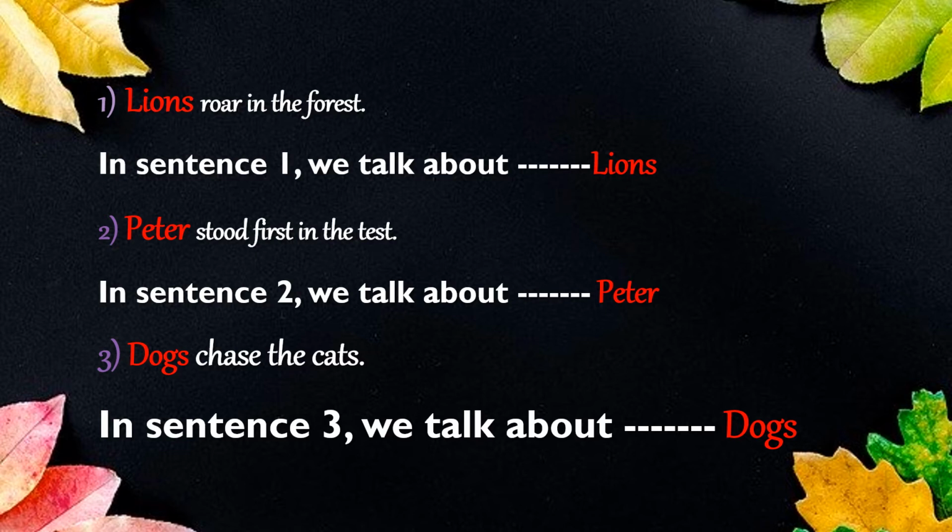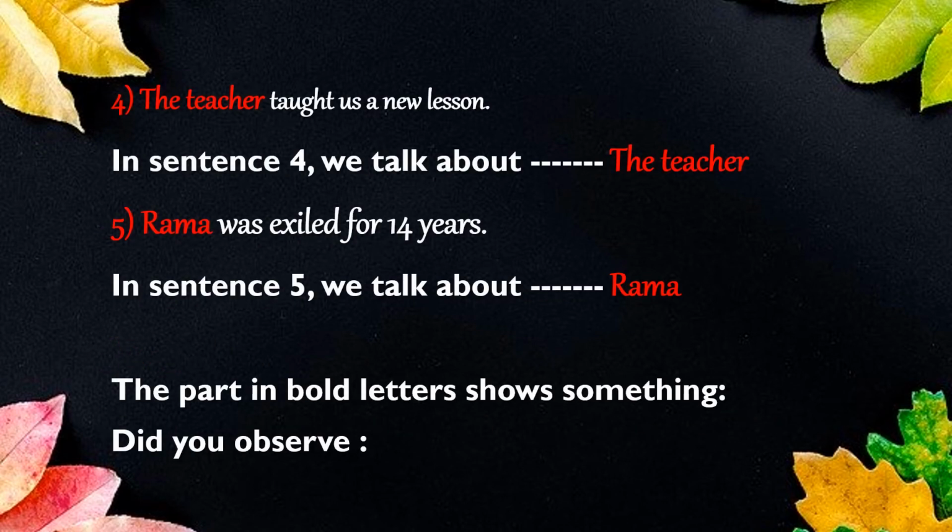Here in sentence 1, what are we talking about? We are talking about the lions. In the second sentence too, what are we talking about? We are talking about Peter. And in sentence 3, we are talking about the dogs. In sentence 4, we talk about the teacher.